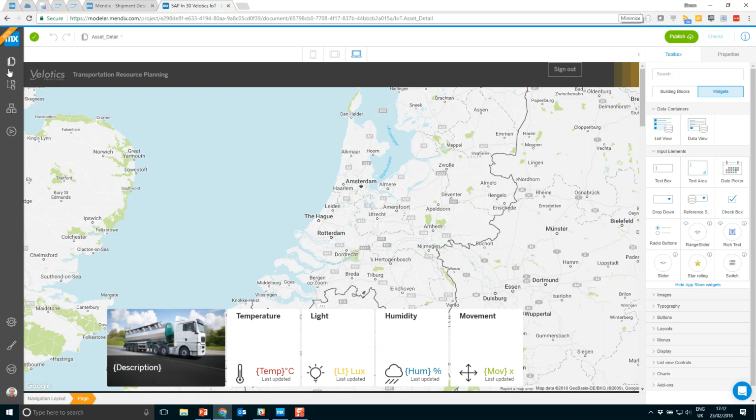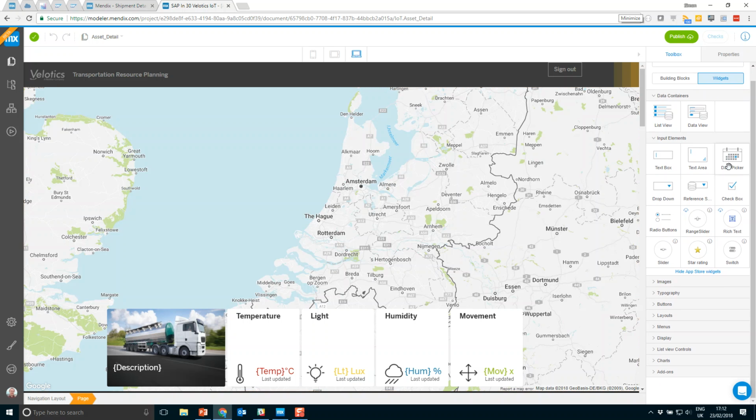On the left-hand side here, we have all of the tools that we need to develop out the app. We have the pages, we have the navigation, we have our domain model for our data structure, and finally our microflows for our logic. I'll come on to those a bit later, but now we actually want to implement some new functionality. And the functionality that we want to add in is we want to be able to add a new button so that we can actually see the purchase orders within this particular application.